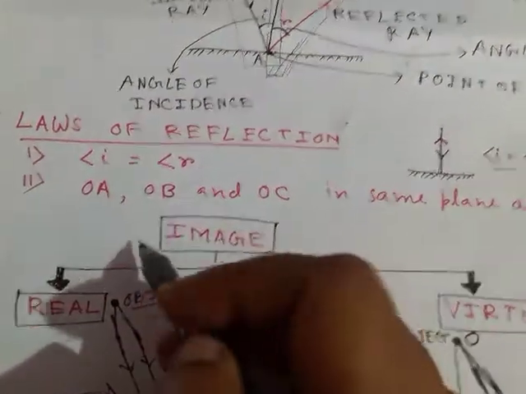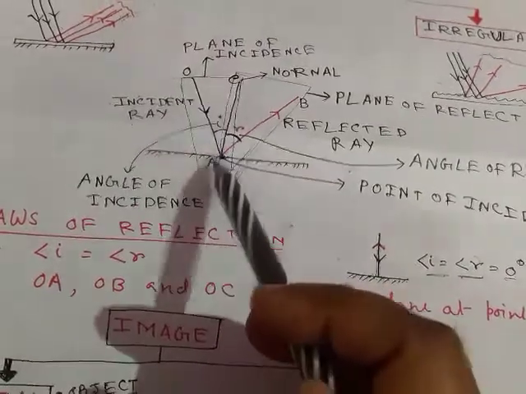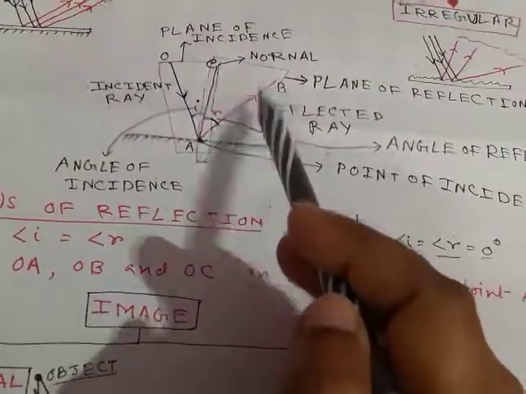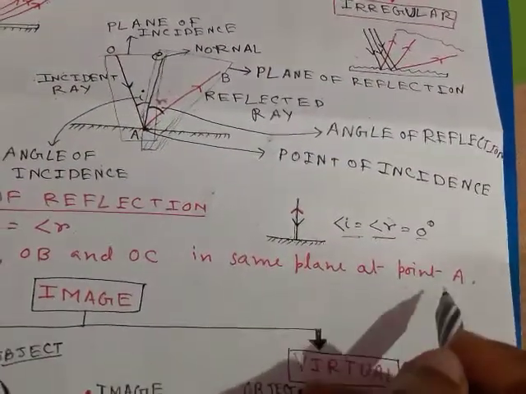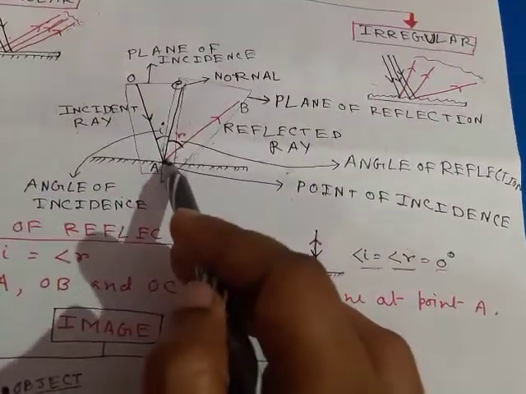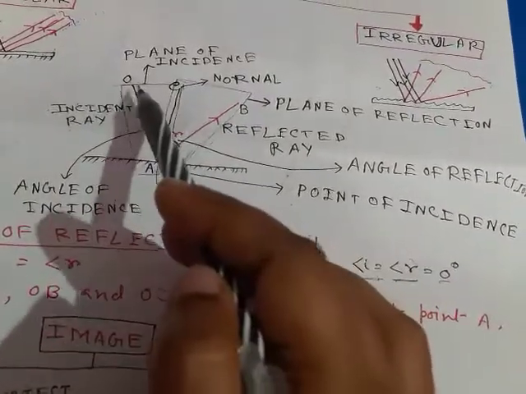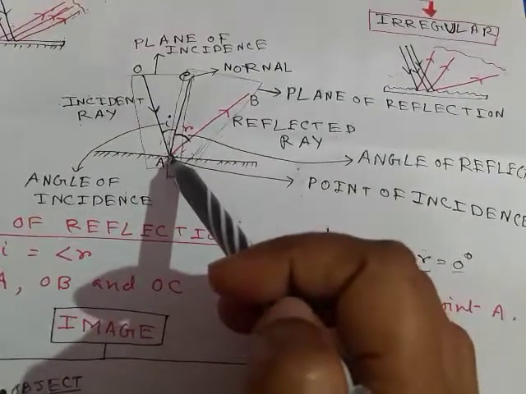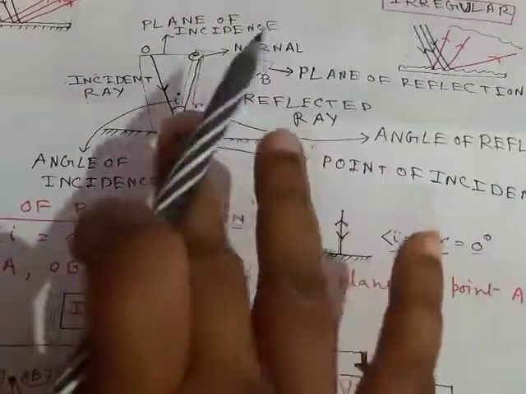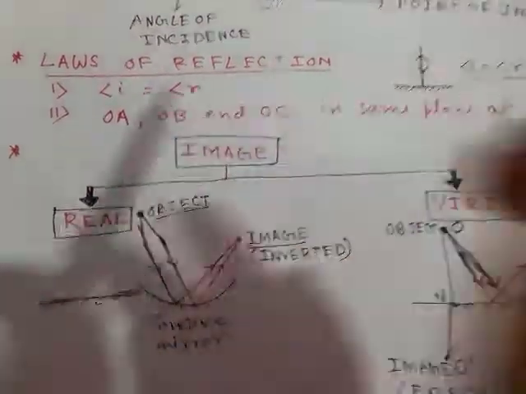And the second law is that the incident ray OA, the reflected ray OB and the normal OC will be in the same plane at the point of incidence. That is, at this point the three, the incident ray, reflected ray and the normal, will be in the same plane, that is the plane of paper. So these are the two laws of reflection.